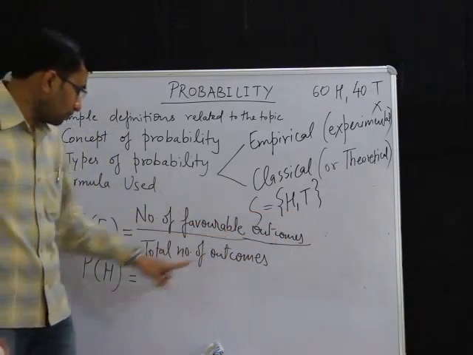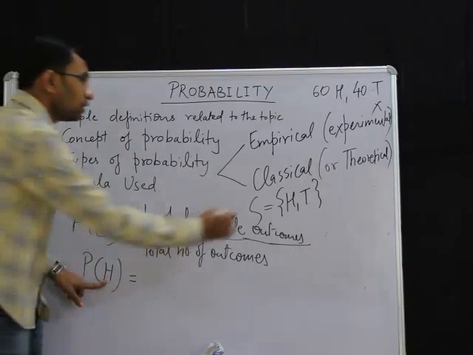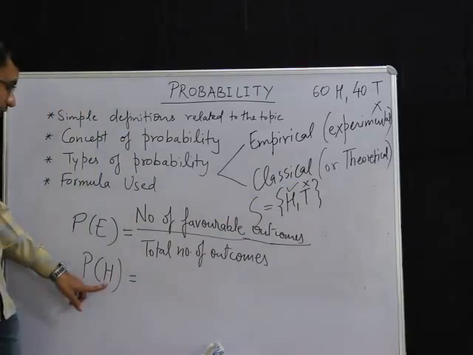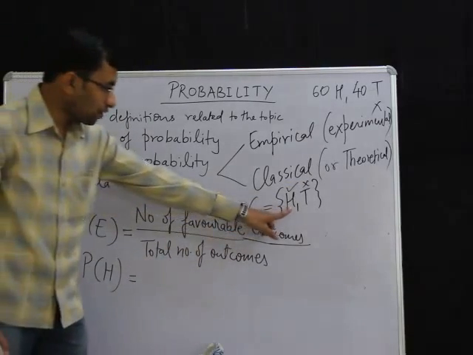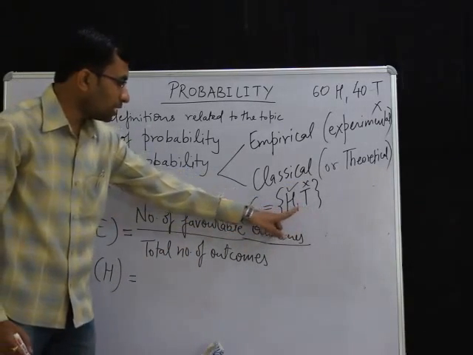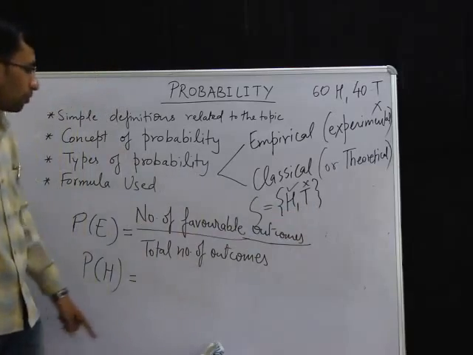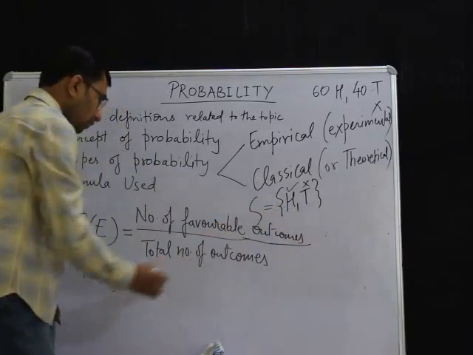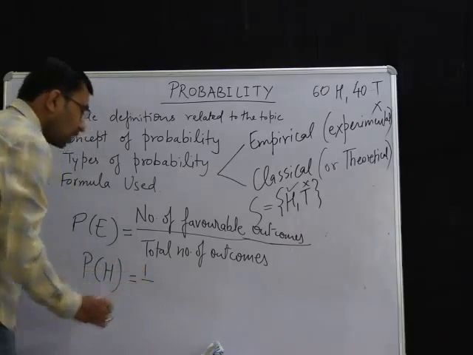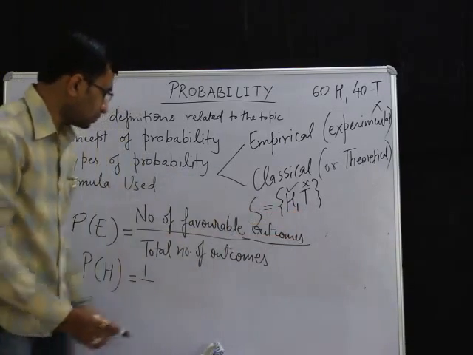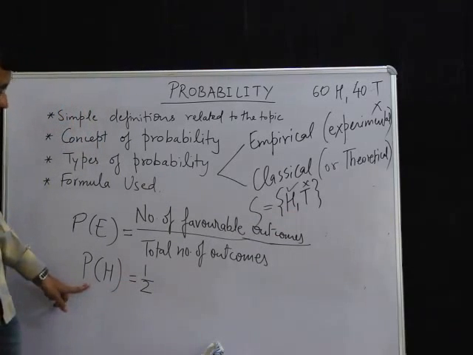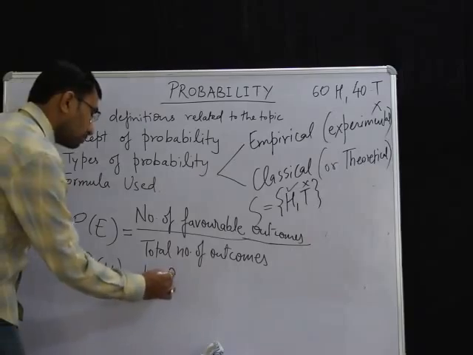Now why is this favorable? Because the event will happen only if this thing comes. If this comes, then the event does not happen. We say the event is the coming of heads. So this is favorable. Out of these two outcomes, how many are favorable? Only one is favorable, so we'll write 1 over here. And the total number of outcomes in the sample space is 2, so therefore the probability of heads is half. Same way, if we want the probability of tails, that will also be half only.